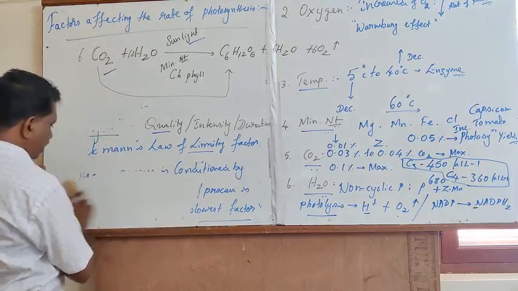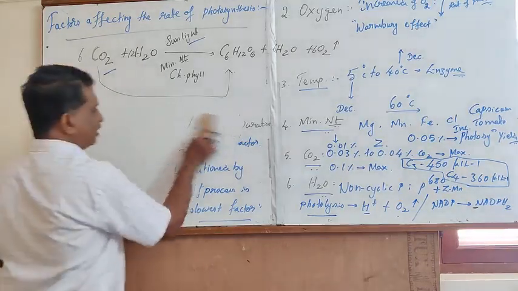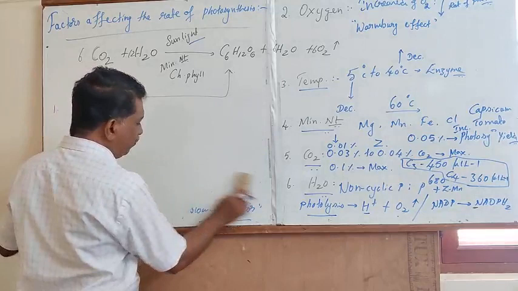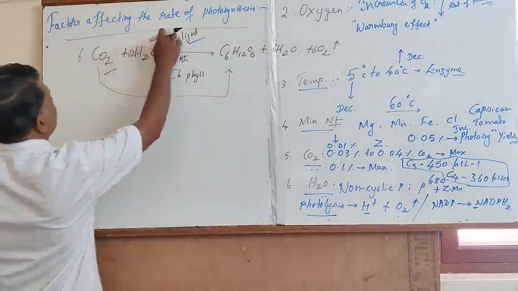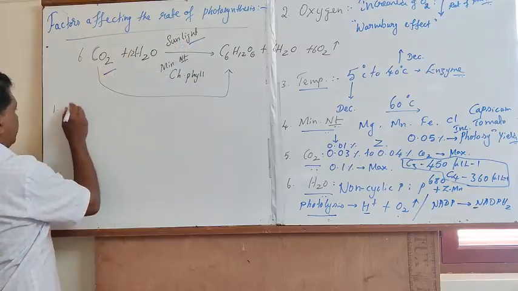In addition to the external factors, some internal factors will also play a very important role in the rate of photosynthesis.